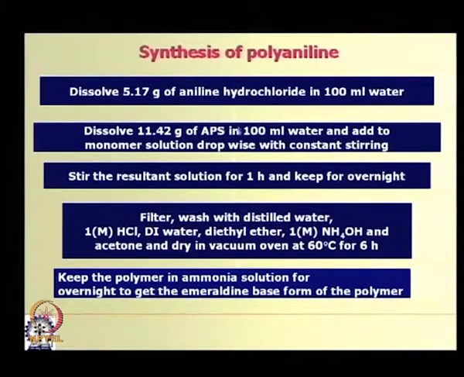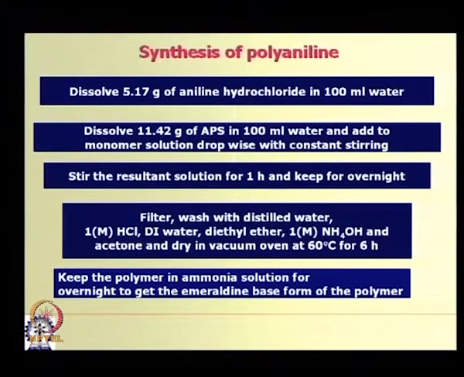Now, as soon as this APS comes in contact with this aniline in this acid medium, dark coloration starts and it becomes green, from green to deep green, looking like black color formation.